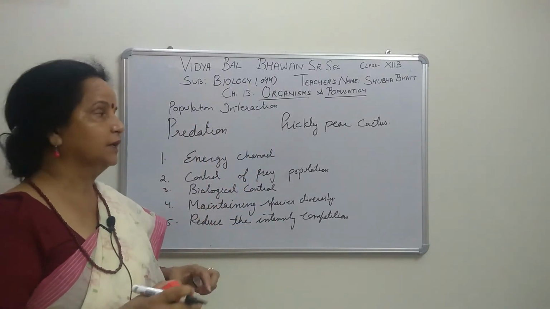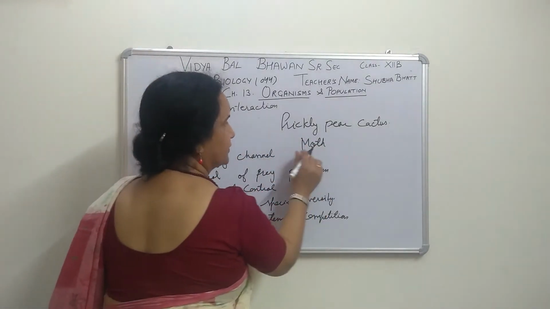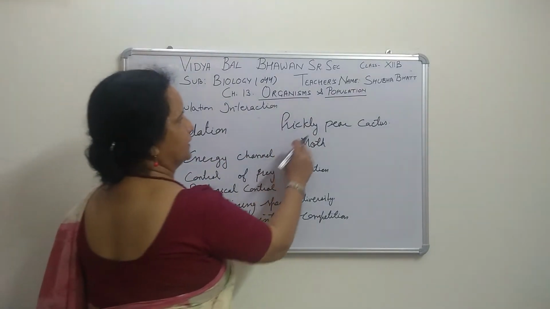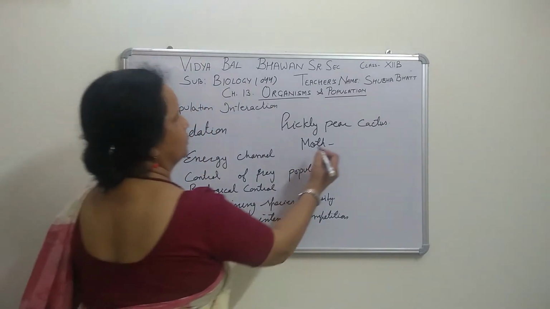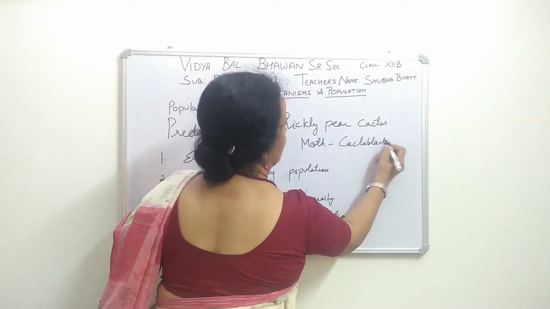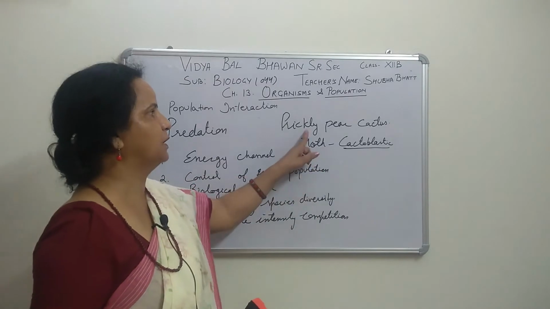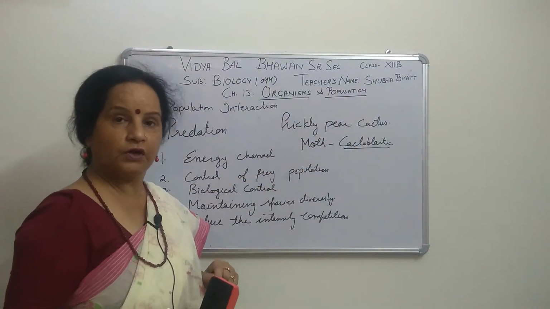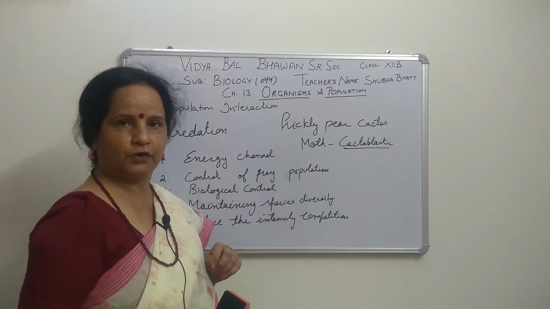What they did was introduce one moth, which is the predator of this prickly pear cactus, right? In your book its name is not given, but I am telling you, Cactoblastis, right? This is the moth name, which is the predator of the prickly pear cactus, and after that the cactus was controlled. So it means that the predator is very important for control of the prey population, right?